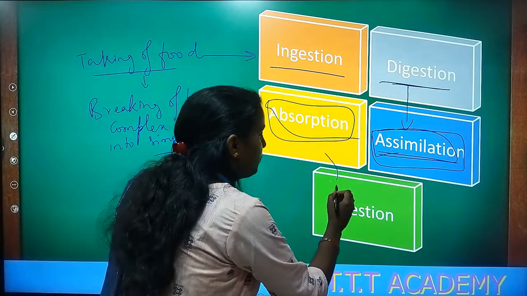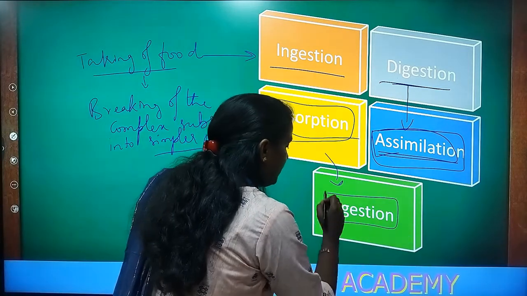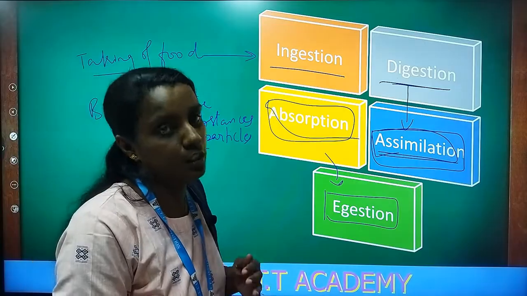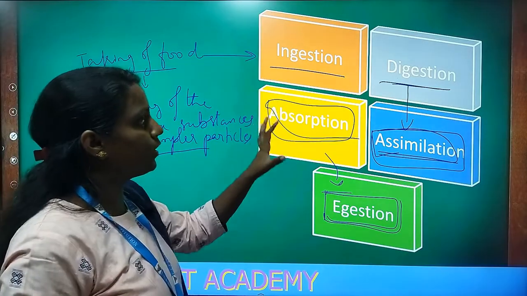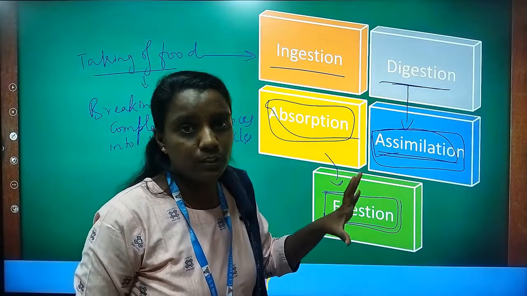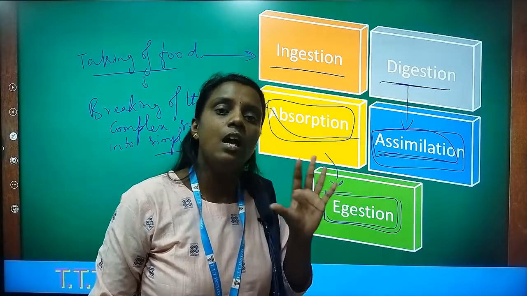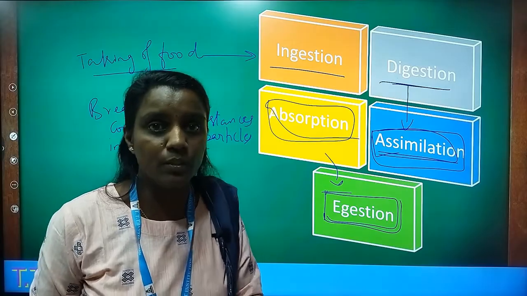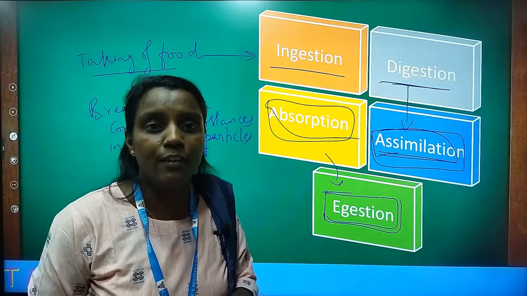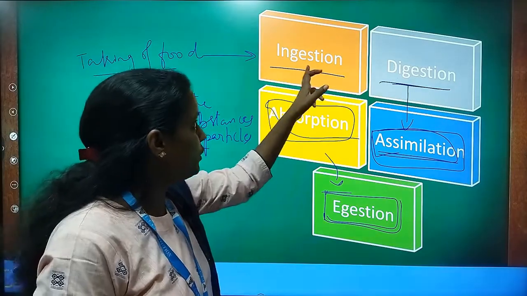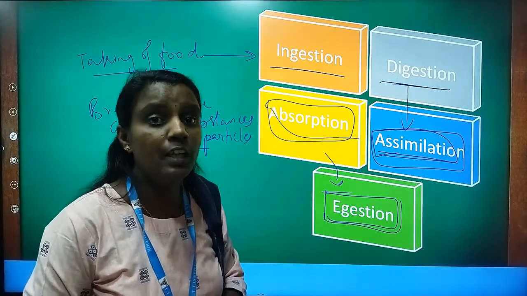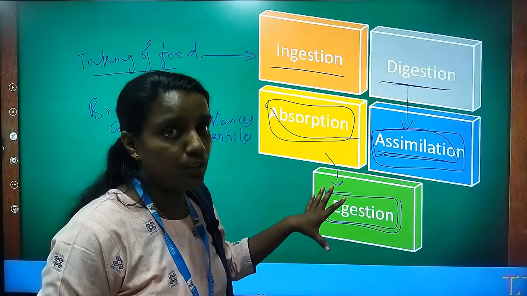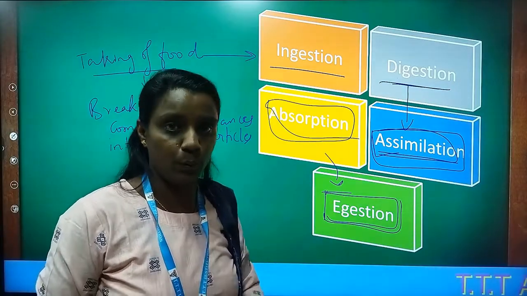Then the waste product has to be put out of the body, and that process we call ejection. So ingestion, digestion, assimilation, absorption and ejection are the 5 simpler steps of the nutrition process, occurring in unicellular and multicellular organisms for various life activities.